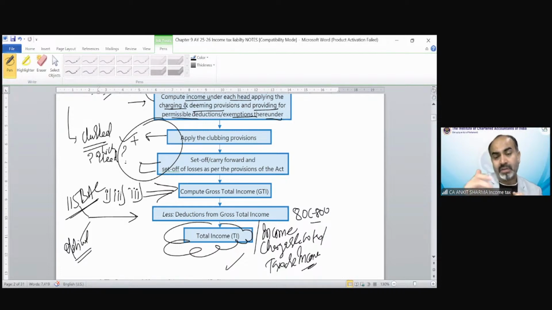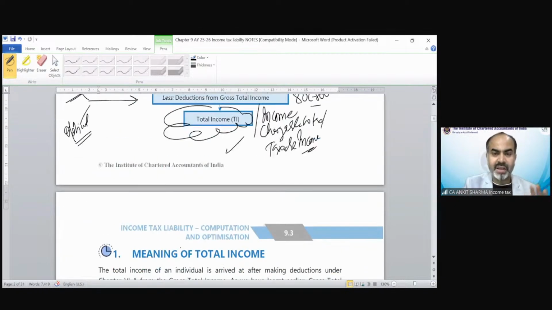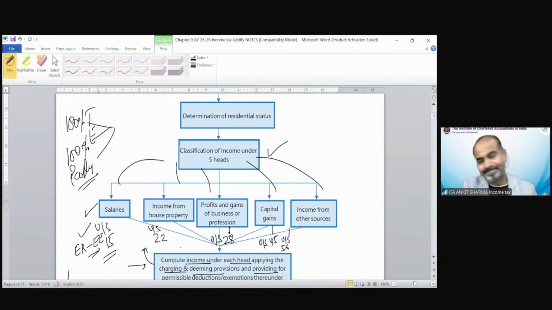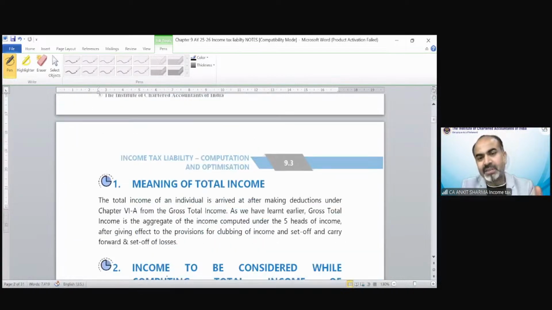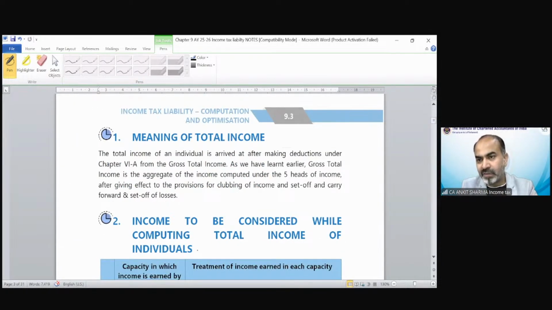And with this total income only, we have to calculate AMT also. If we need to calculate the AMT, we need this total income as per normal provision of the Act. How that would be done, we will see later. Now you can see the format or the chart which has been explained over here, that has been discussed in short over these provisions one by one. That is the meaning of total income. We all know what the meaning of total income is.